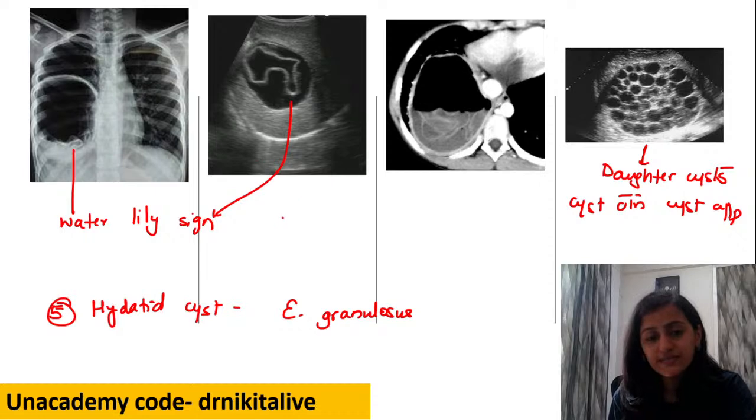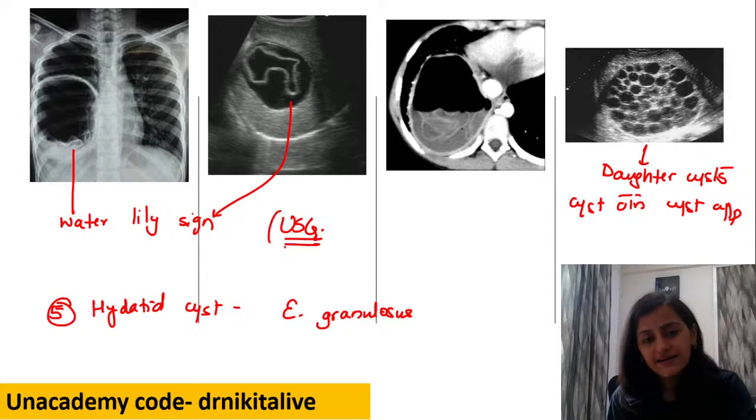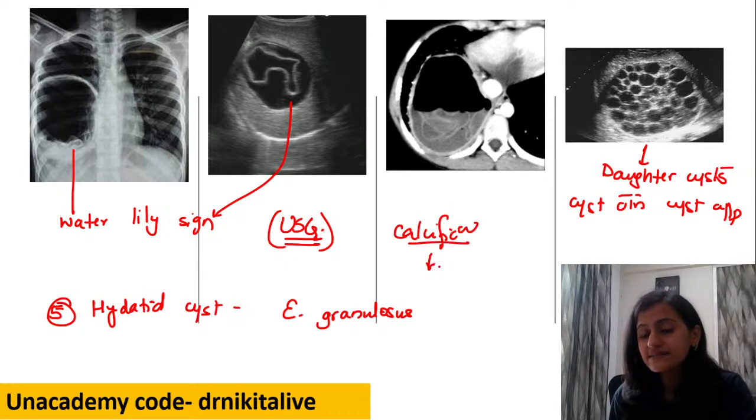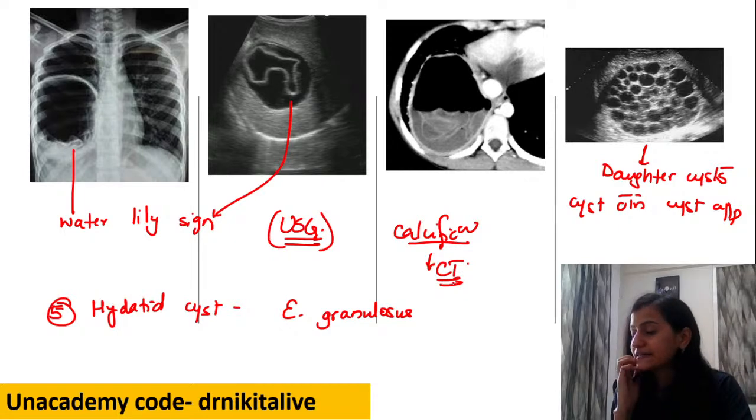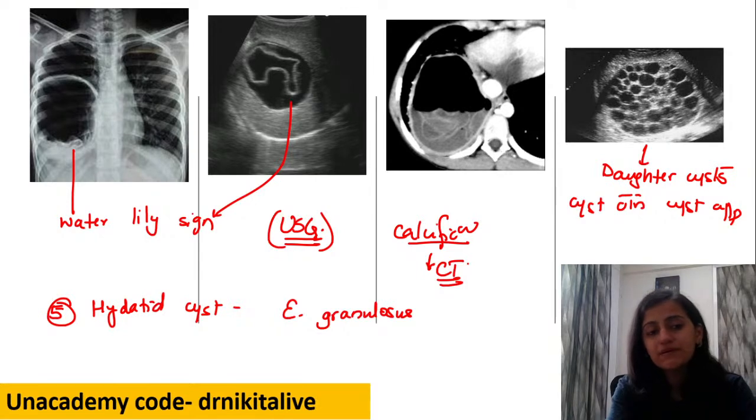Investigation of choice is ultrasound to look for the cystic area, whether it is cystic or not. Ultrasound helps us to identify that. If particularly the question is to look for calcified hydatid cyst, for calcification, it is CT scan, because hydatid undergoes calcification. So very, very important. Please remember water lily sign is hydatid cyst. It is the ruptured membranes floating.